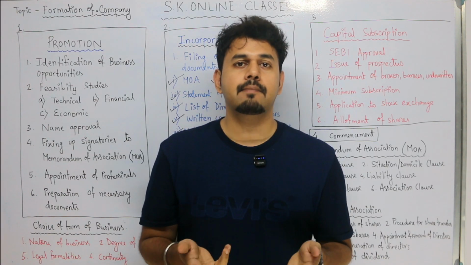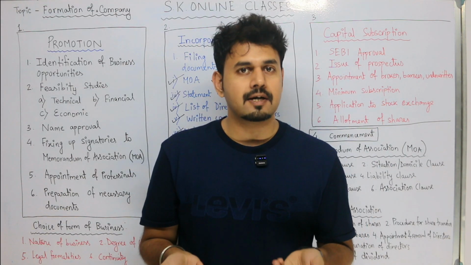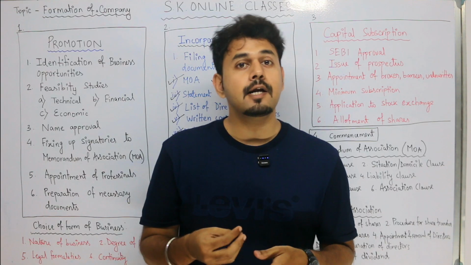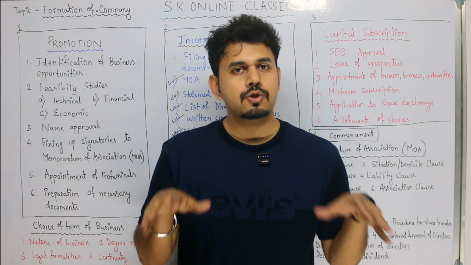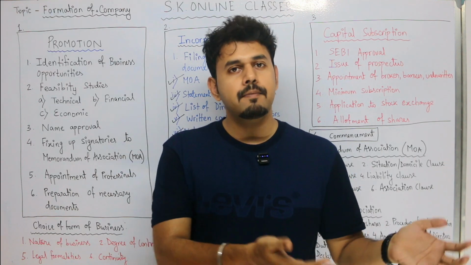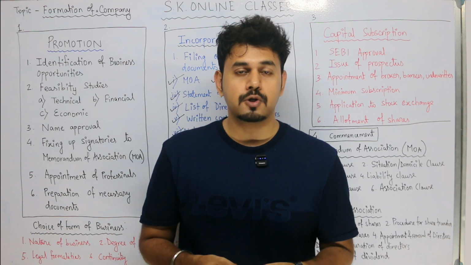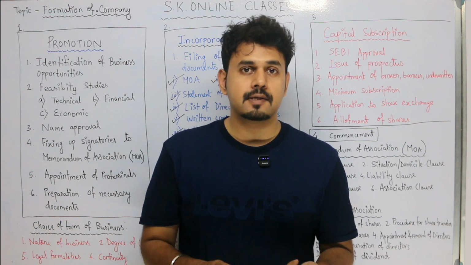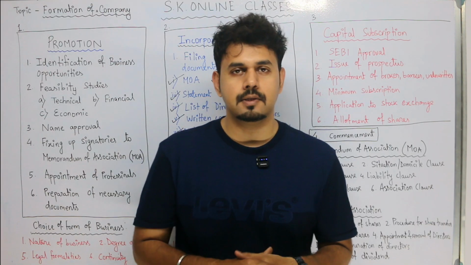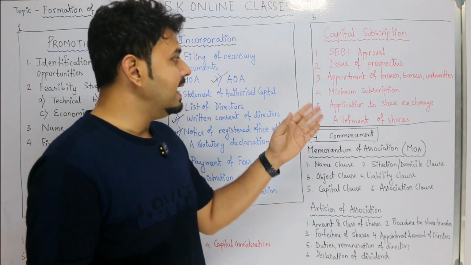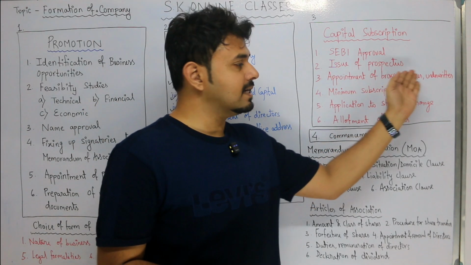Now sometimes companies do not get SEBI approval but still have to raise money in order to start the business. They issue a statement in lieu of prospectus, and they do it privately. Privately means to some people they know who will be paying the money, some private investors, they issue a statement in lieu of prospectus instead of a prospectus. A prospectus is a document or a circular which is issued to the general public to raise money. Next, after you have issued the prospectus, comes the appointment of brokers, bankers and underwriters.